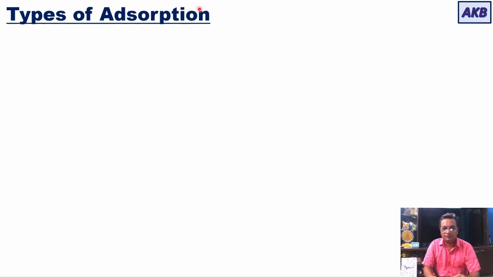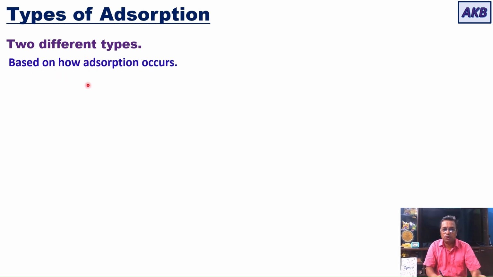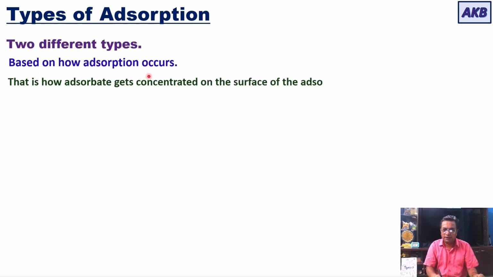Now, after having understood what adsorption is and how it is carried out, let us talk about the types of adsorption. There are two different types, and this classification is based on how adsorption occurs, how the adsorbate gets concentrated on the surface of the adsorbent.